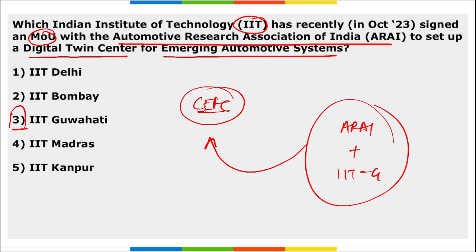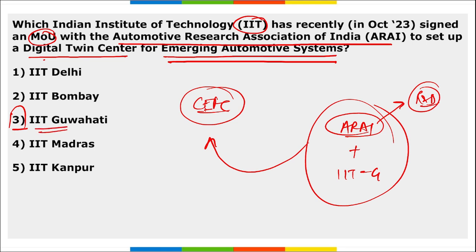They together recently signed an MOU to set up the CEFC, that is Common Engineering Facility Center, titled Digital Twin Center for Emerging Automotive System. Correct? Next, basically remember, what is the job of ARAI? It is a research and development organization in India. So our right option is IIT Guwahati. After this, tell me, where was the 8th edition of Zanskar Festival?